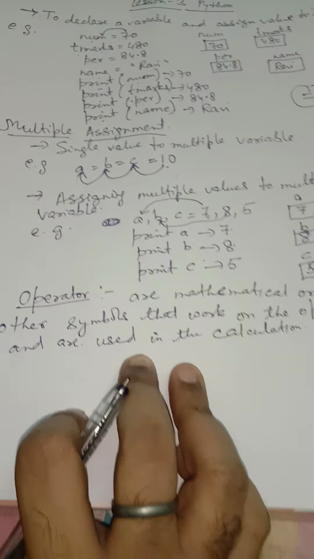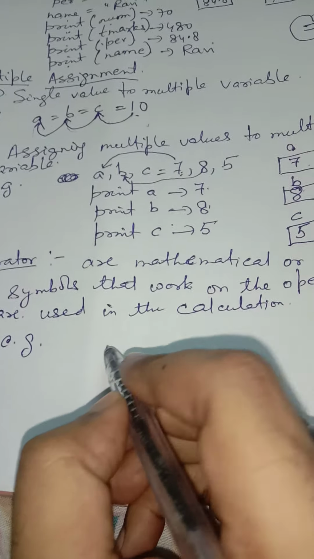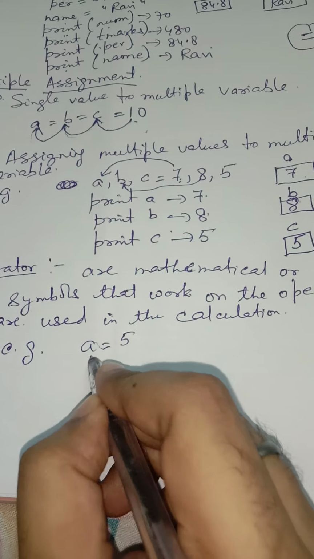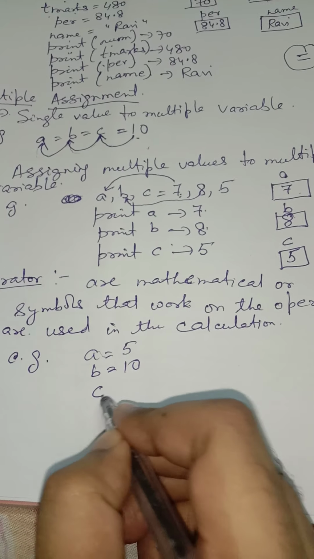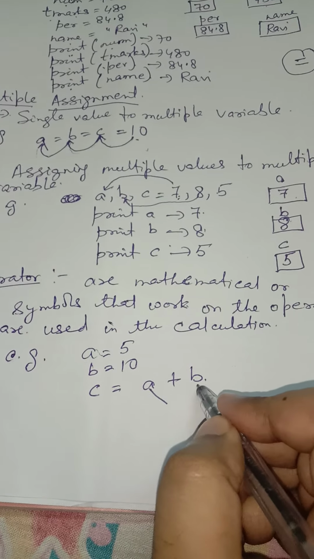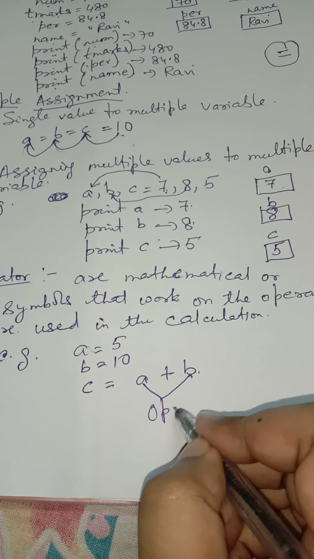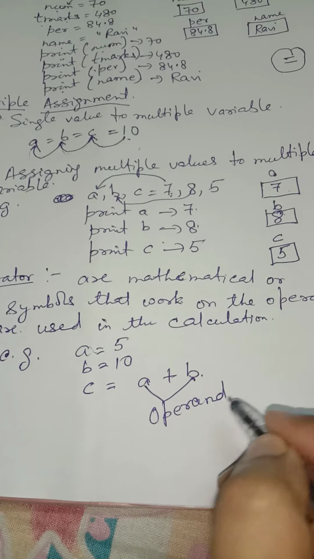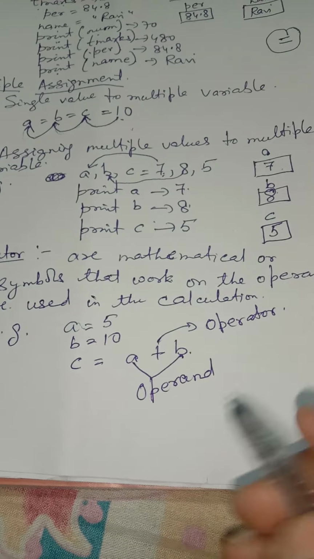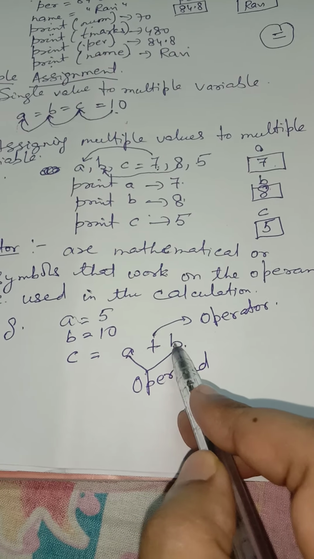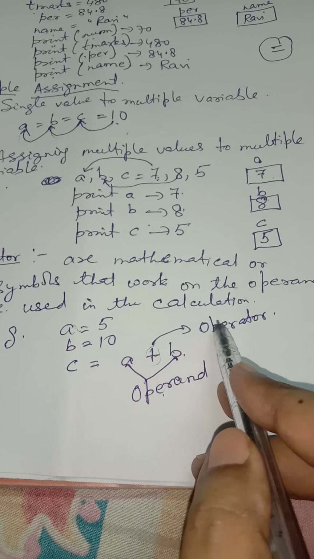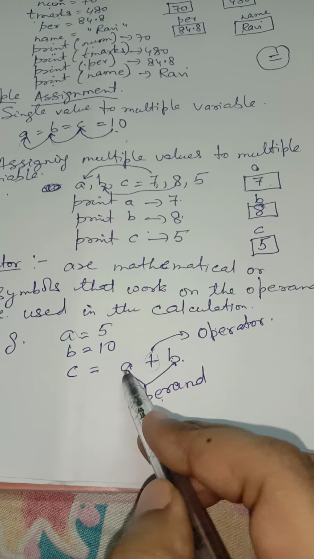Suppose I have cited an example over here. Say A is equal to 5, B is equal to 10, and C is equal to A plus B. Now A and B both are operands over here, and plus is the operator symbol. A and B both are operands, and plus is the operator. Since it is a symbol, it is an operator, and the operator works on operands A and B.